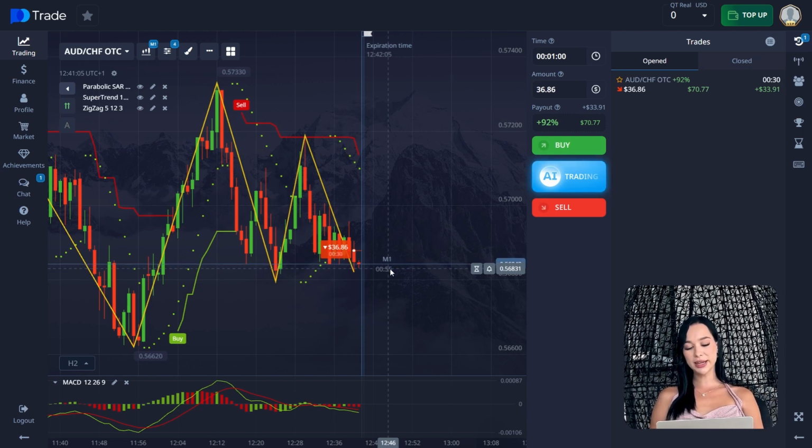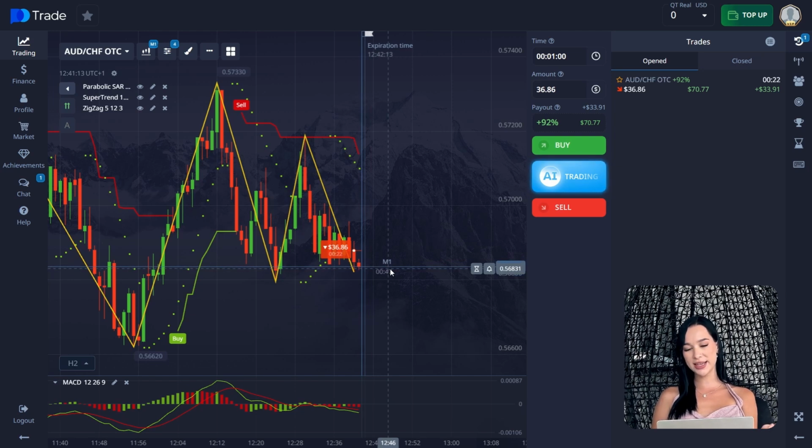But at the same time, like you know, it could be, again, as I said, just a downward trend for a long time, and that's why all of the indicators are giving you a sell signal, but it could end at any minute. But here we can see the support level hasn't been achieved yet, as you can see by the zigzag indicator. So that's why we open a trade down, and it's still going in a plus.